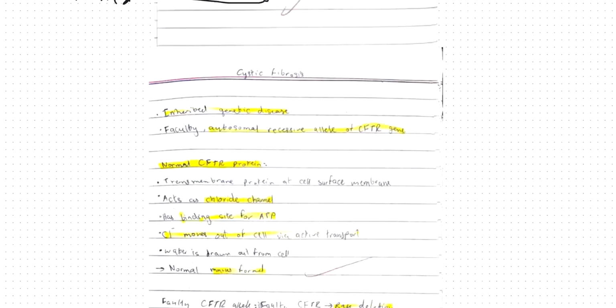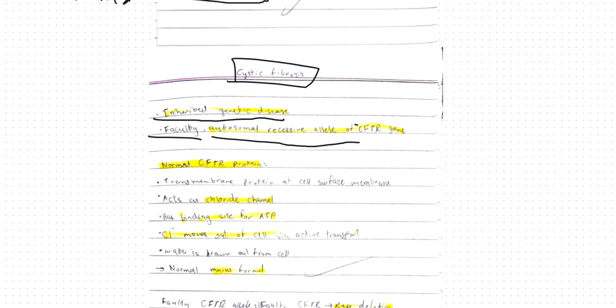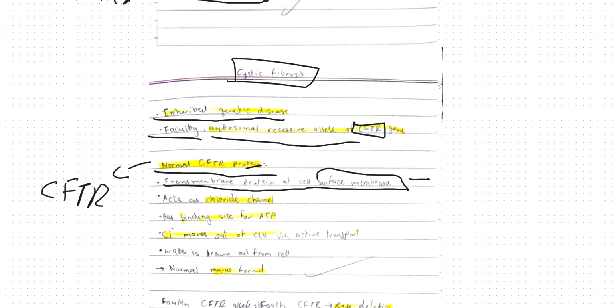So cystic fibrosis is the final disease. It's an inherited genetic disease caused by a faulty autosomal recessive allele of the CFTR gene. This CFTR gene codes for the CFTR protein, which is a transmembrane protein in the cell surface membrane. It is a transport protein.